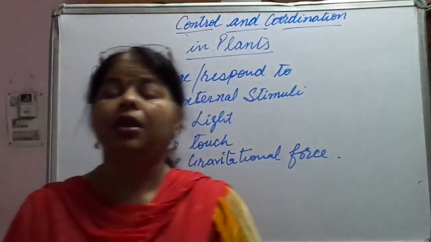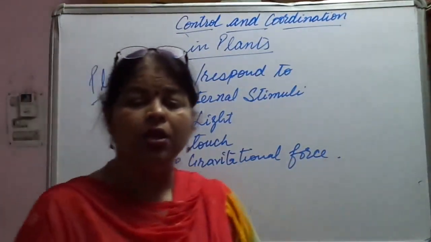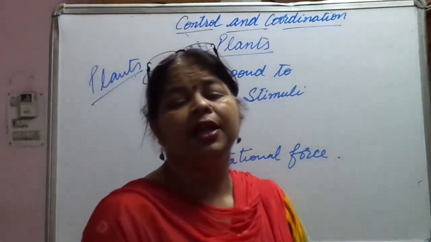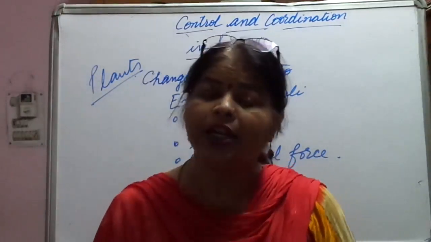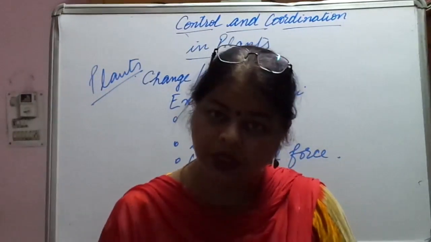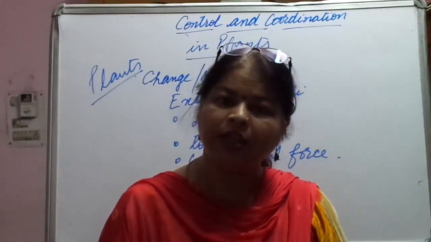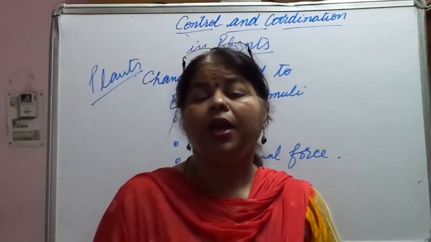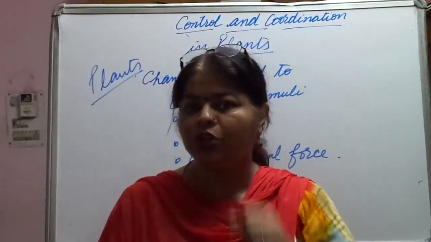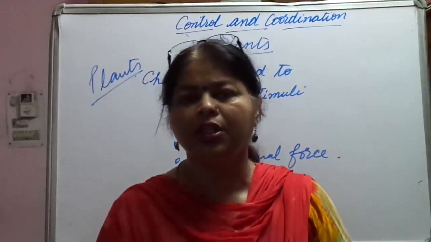Then another one, let us see gravitational force again. So the plants show different types of movements in response to various stimuli. Like the touch me not plant, chui moi we call it in Hindi.